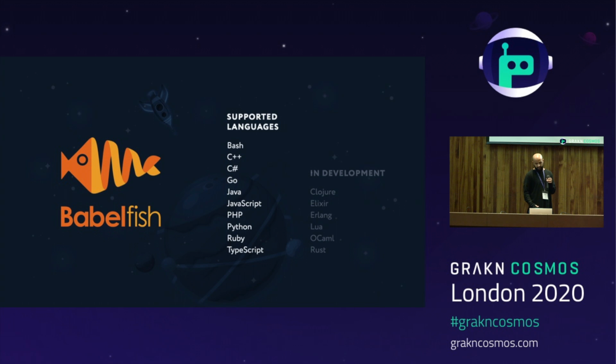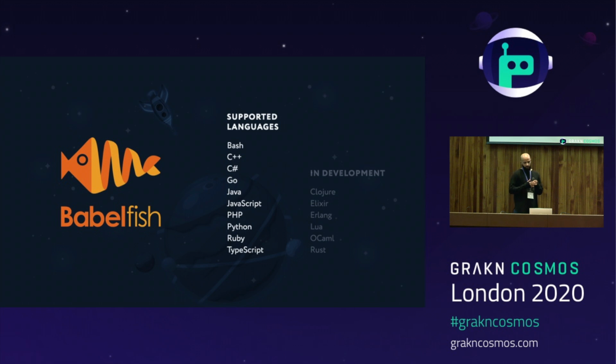And this is precisely the idea behind a project called Babelfish. This is not a project I created, but a project that found me at the most opportune time. Basically, I knew that I needed to save source code in Grakn in a language agnostic way, but I was finding it actually very difficult to achieve. That's when the creators of this project reached out to me and told me they were working on something that might interest me. Babelfish describes itself as a universal code parser.